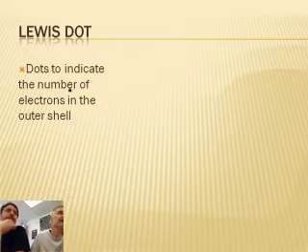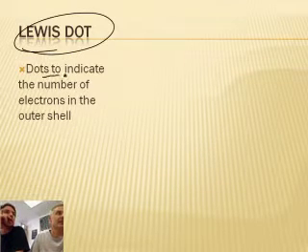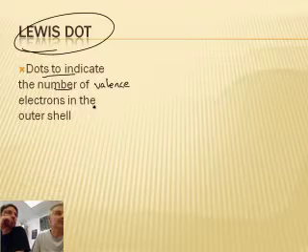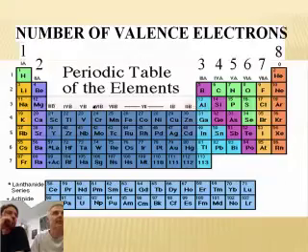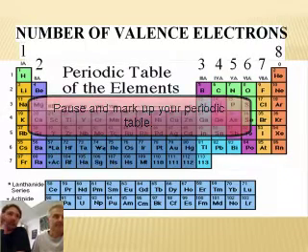This leads us to a way that we symbolize things, called Lewis dot structures. The dots indicate the number of valence electrons, the electrons in the outer shell. Go to this slide, take your periodic table out, and pause.